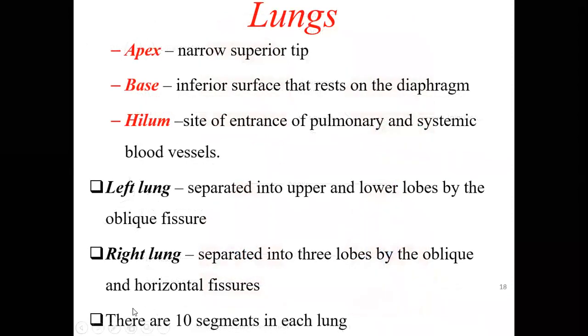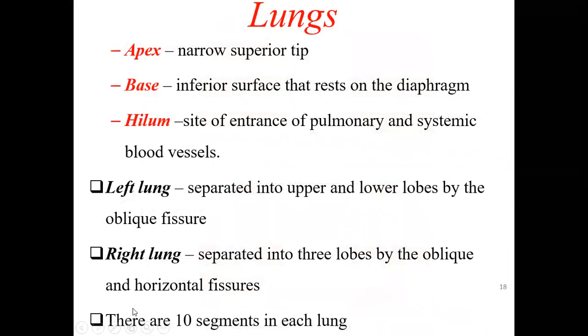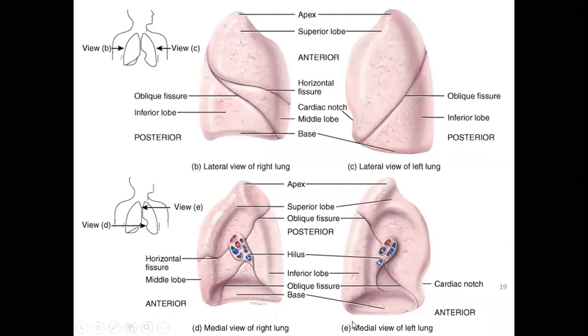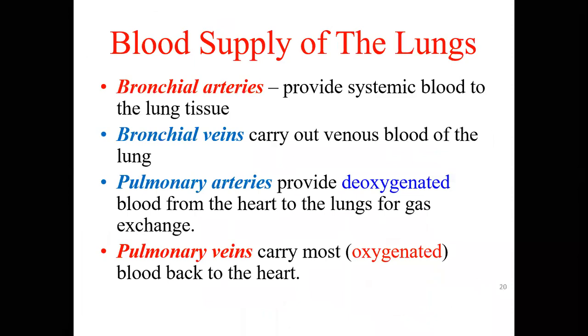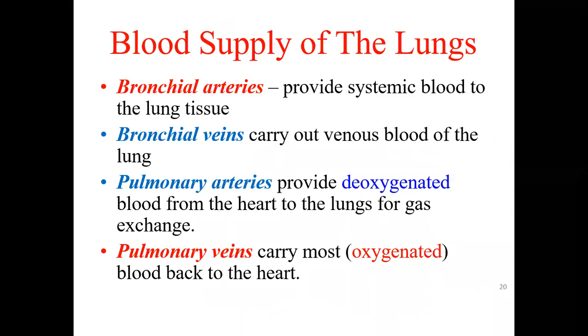Then these lungs are further divided into 10 segments each. Each lung is further divided into small pyramidal shaped regions called the bronchopulmonary segments.